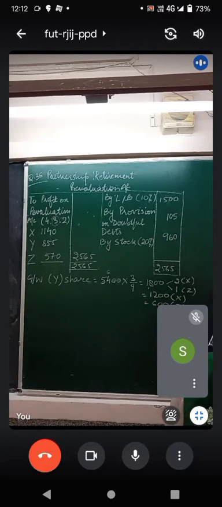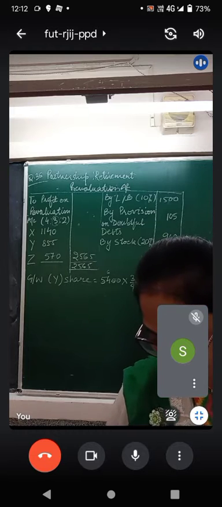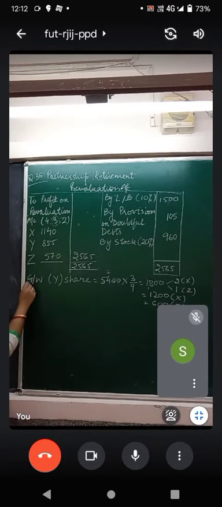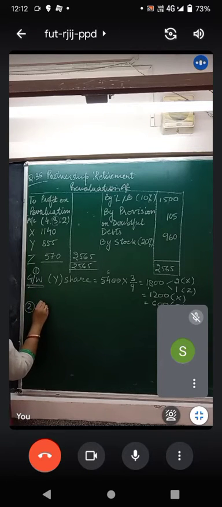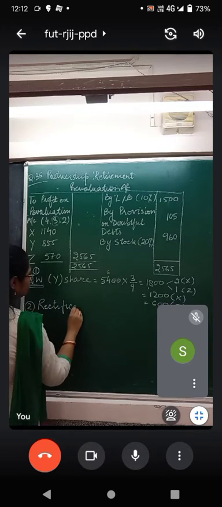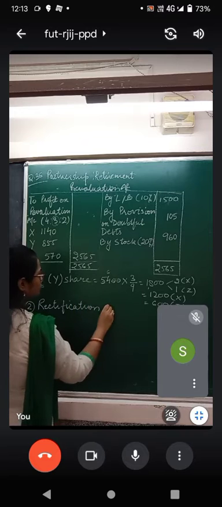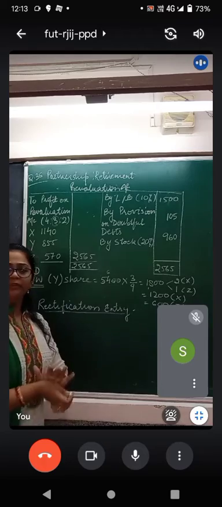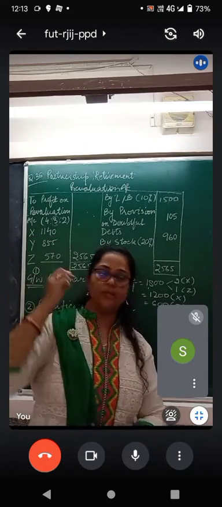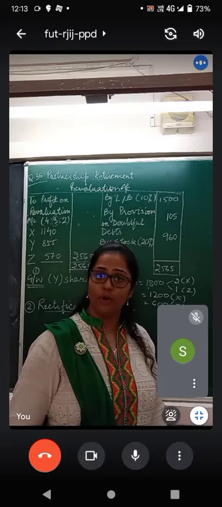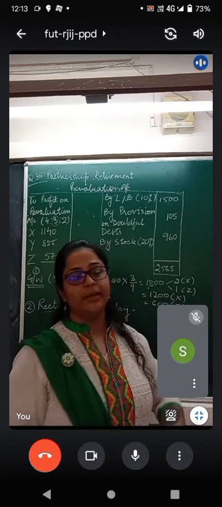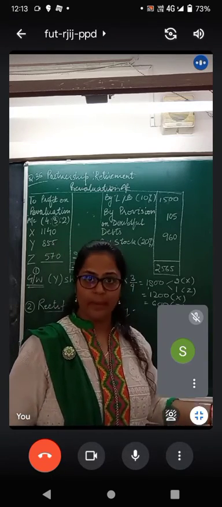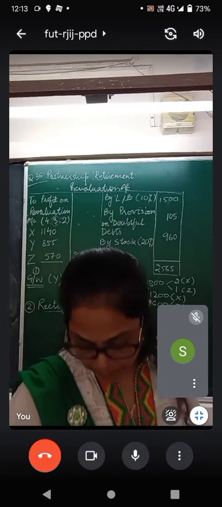Now the next adjustment, which is new to you, is the adjustment to be made to rectify a mistake. So this is your first working note, the working for goodwill. The second working note involves rectification entry. Simple. We will use the concept of rectification of errors chapter of your class 11, the same concept we are going to use. Wrong debit can be credited and wrong credit can be debited to nullify the effect.